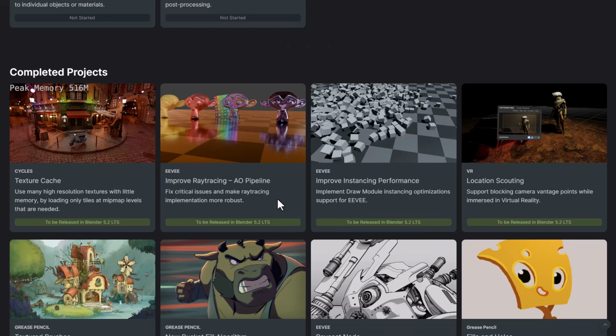Another cool thing that is coming with 5.2 has to do with improved instancing, as they've implemented the draw module instancing optimization support for Eevee. So if you work with instances, when rendering them, this would now feel much better. Cycles is not left out, as we're getting texture cache with Cycles, so if you do work with high resolution textures and little memory, this is definitely going to come in handy.